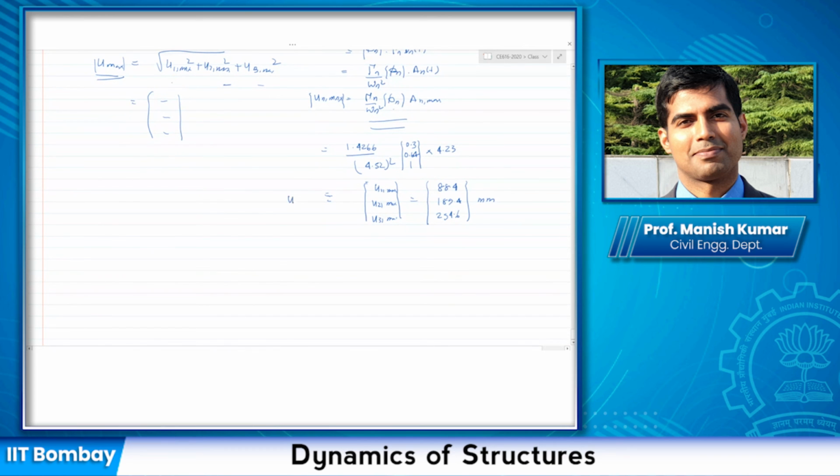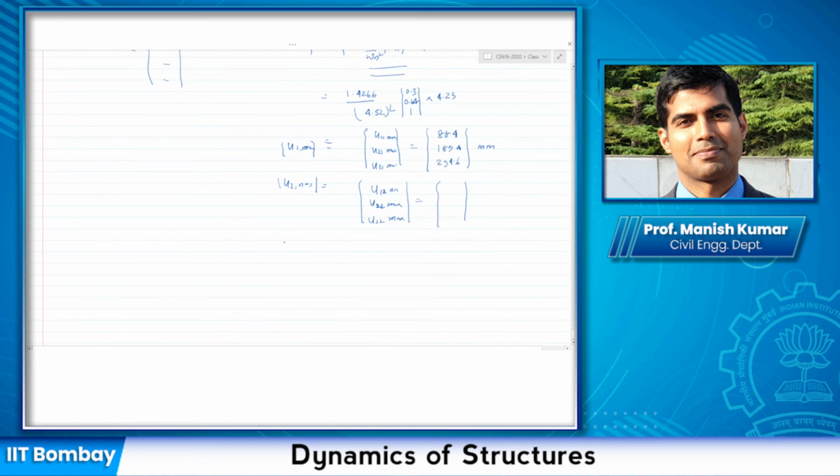Similarly, this is my U1 max. Similarly, U2 max I can find out. That would be U12 max, U22 max and U32 max. Some values would be there. Similarly, U3 max also.